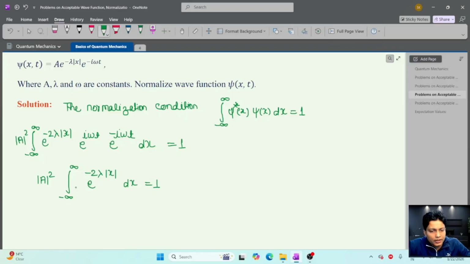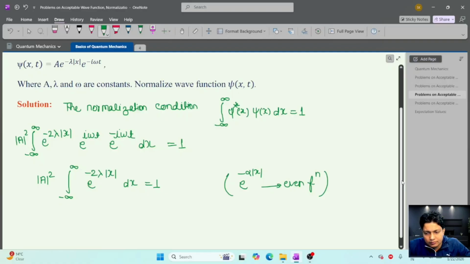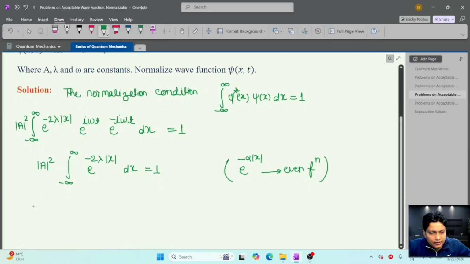So here we know that this is e to the power minus mod x, and the rest is a constant term, so this wave function is an even wave function. Here e to the power minus alpha times x is there, and if the limits are equal and opposite, minus infinity to plus infinity, then this is an even function. If the function is even, we can solve this limit.